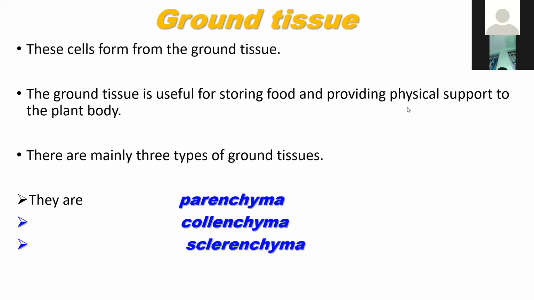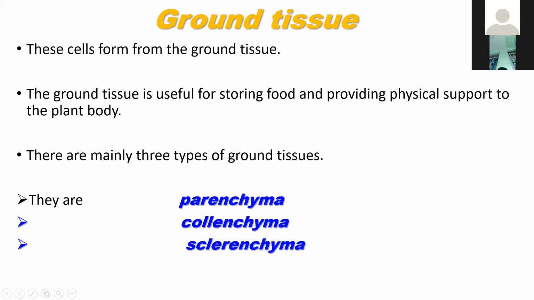It is also called storage tissue. It stores food materials and gives physical support to the plant body.